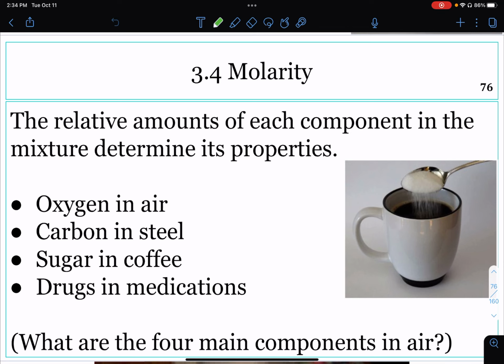The amounts of each component in the mixture will determine the properties of that mixture. So, for example, the amount of oxygen in the atmosphere of a planet or moon is one of the key factors in determining if the planet can sustain life. Too much oxygen or too little oxygen in the atmosphere makes it impossible for life to survive. The amount of carbon in steel determines how strong the steel is. The amount of sugar in coffee determines how sweet the coffee is. And the amount of certain drugs and medications determines how it will affect the disease.